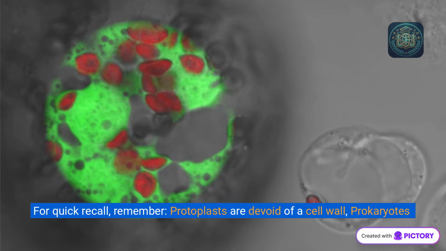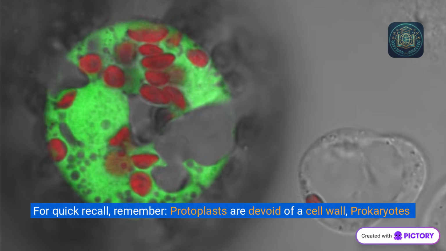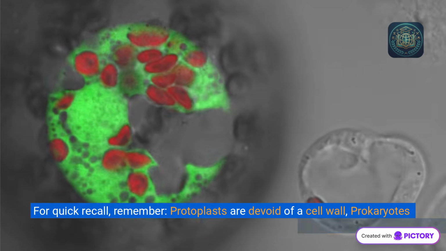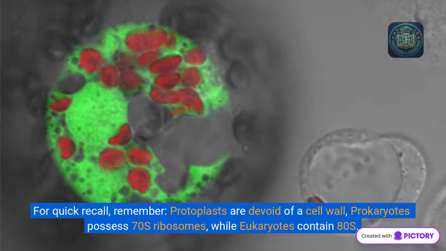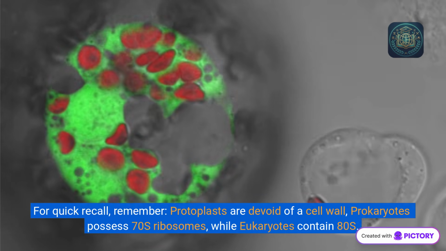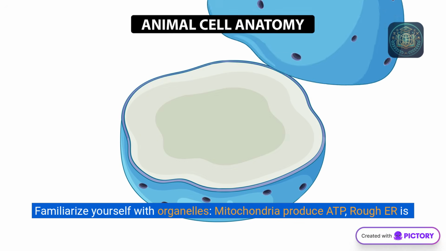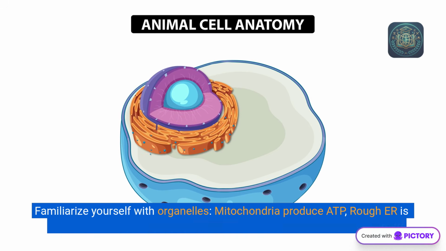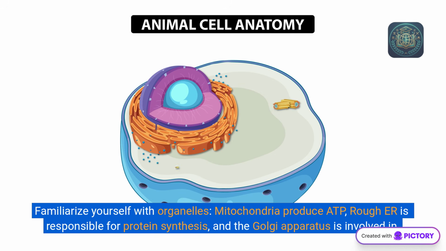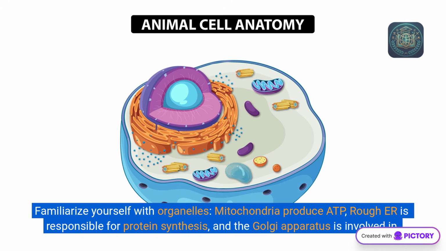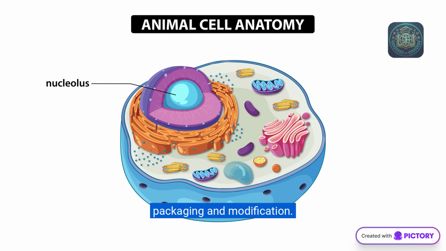For quick recall, remember, protoplasts are devoid of a cell wall. Prokaryotes possess 70S ribosomes, while eukaryotes contain 80S. Familiarize yourself with organelles. Mitochondria produce ATP. Rough ER is responsible for protein synthesis, and the Golgi apparatus is involved in packaging and modification.